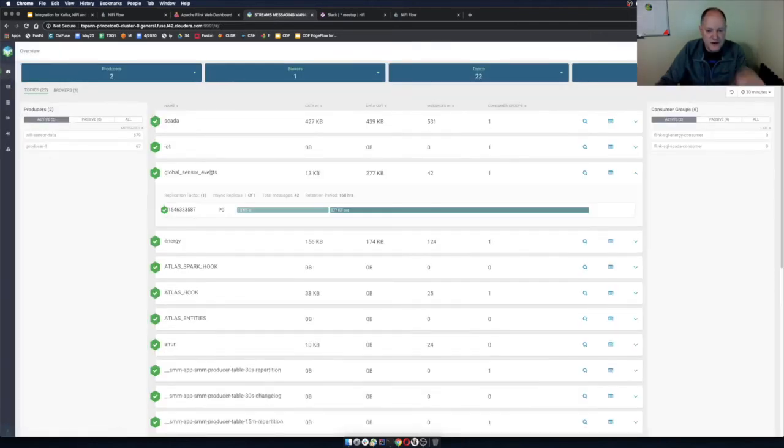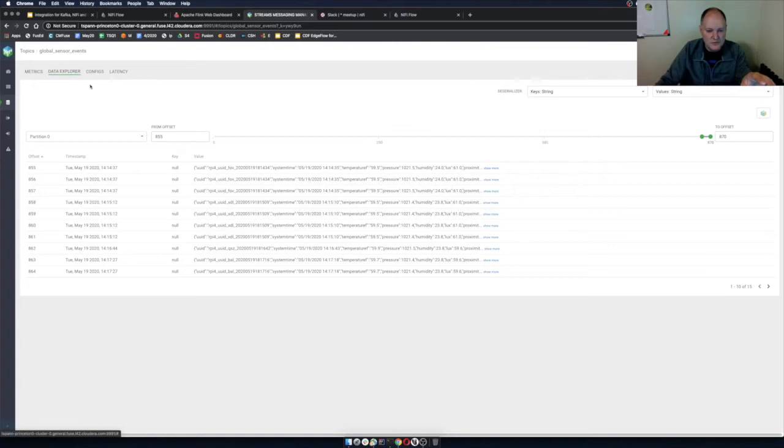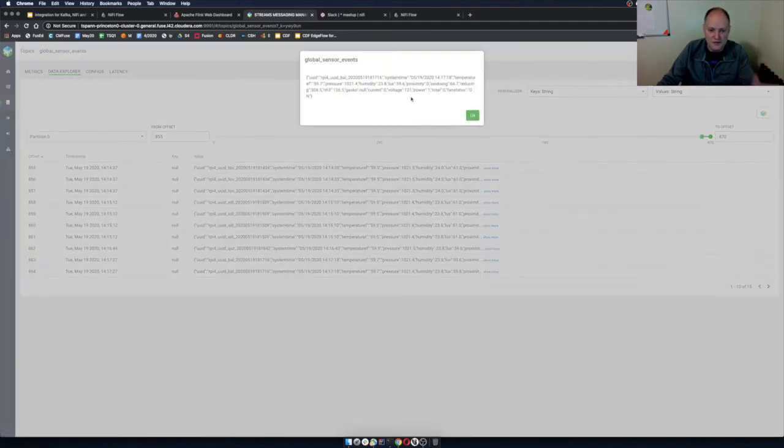There's also another topic here that I'm not populating from NiFi, this global sensor events. And if we look at this one, again, we're using Cloudera's SMM so I can look into those Kafka messages. Otherwise, it's just a message in a queue. It's nice to be able to browse it, see all the data about it, where it is. It's great for developing and tracking these distributed cloud applications. It's kind of difficult otherwise.